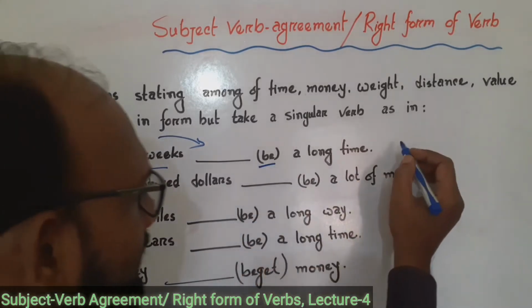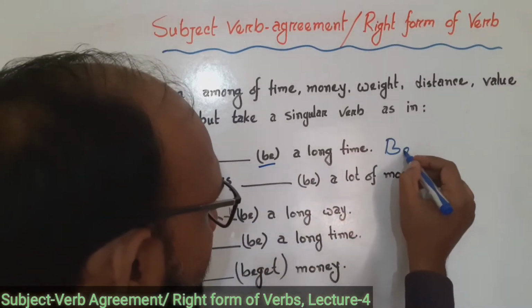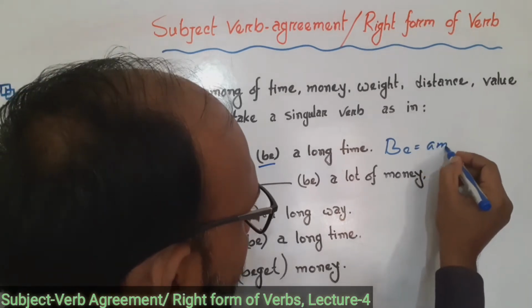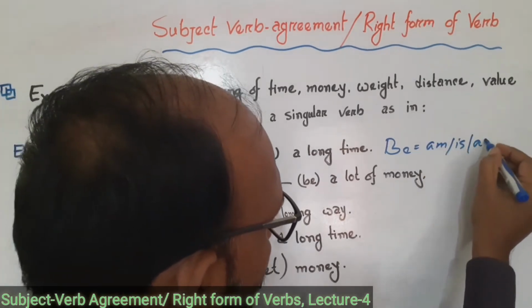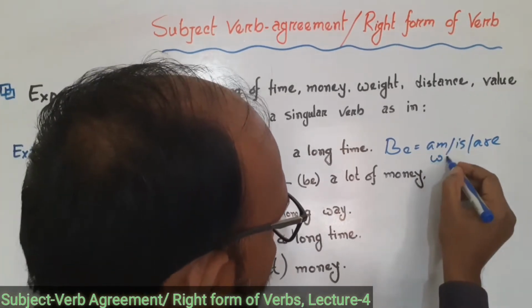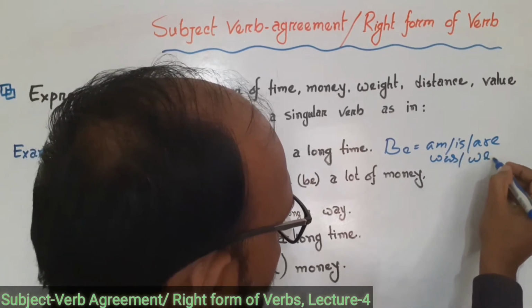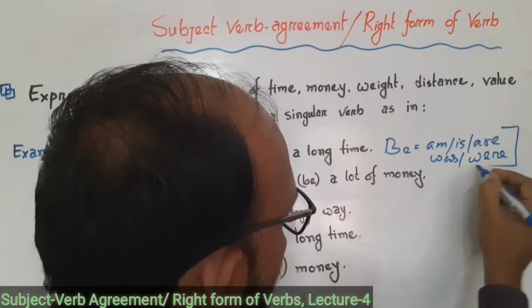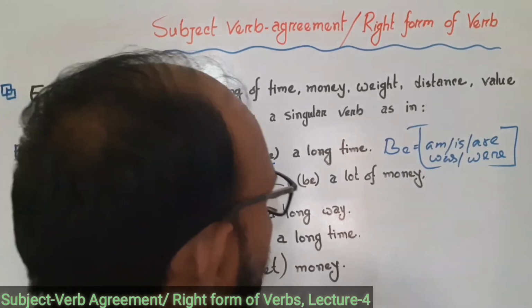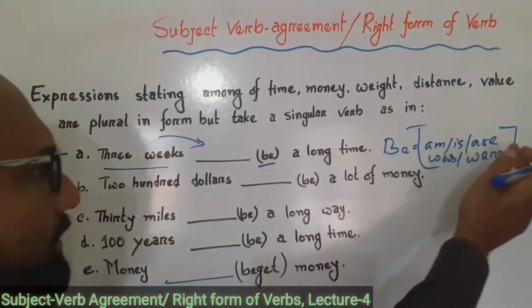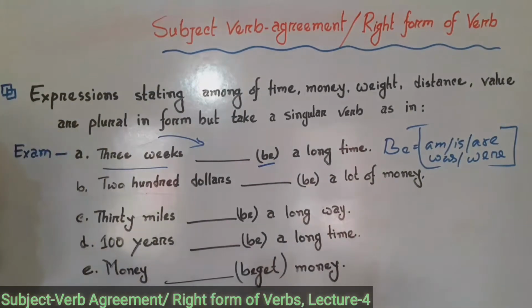We know be equals am, is, are or was, were. According to tense, we will use here am, is, are or was, were. We have known this.